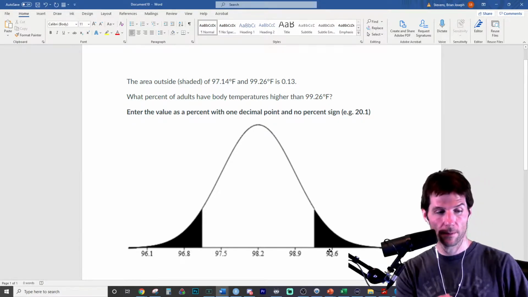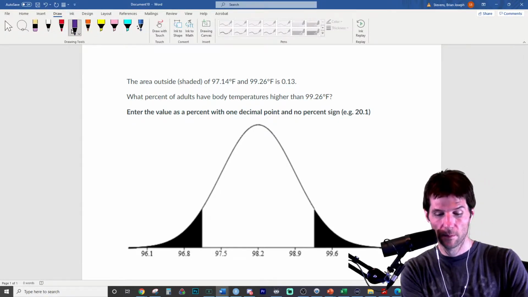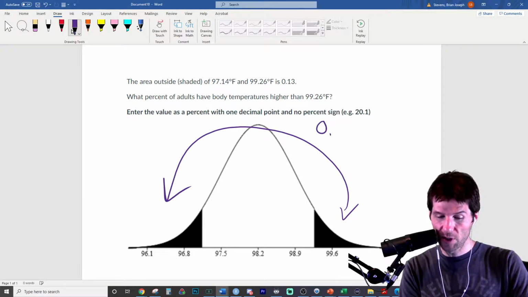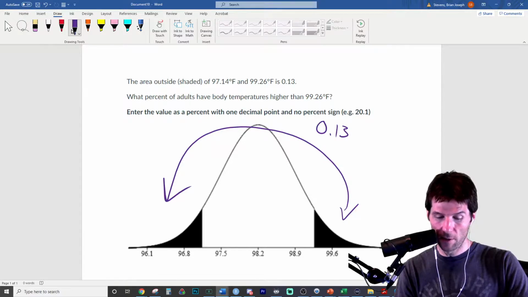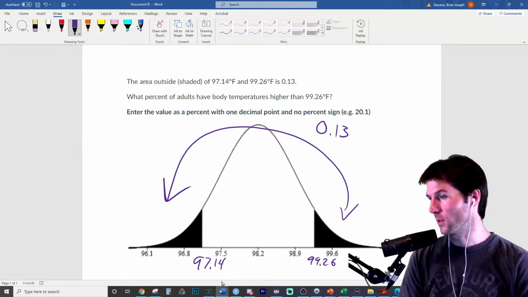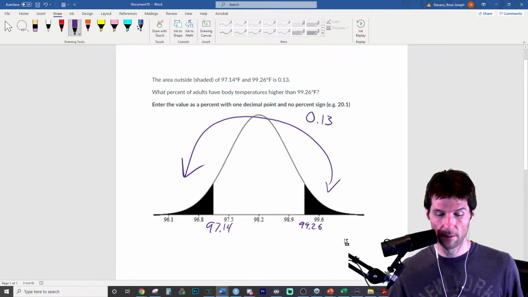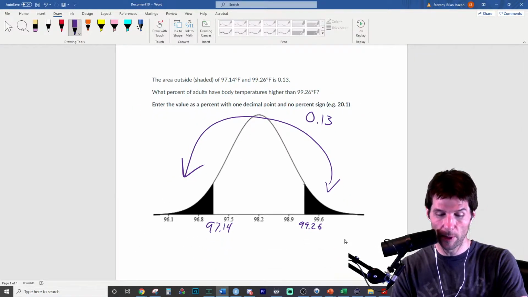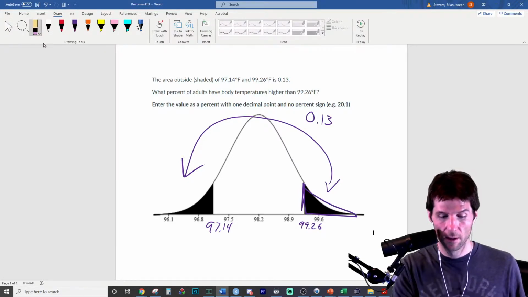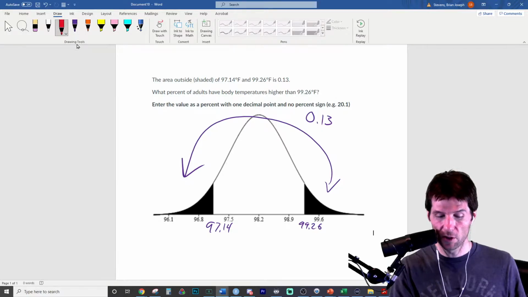What we have right here is a total of 13% above 99.26 and below 97.14. So think about this. We are interested in this area right here. It's hard to see it. Let me do red or something. We are interested in this area. So what is this area going to be?